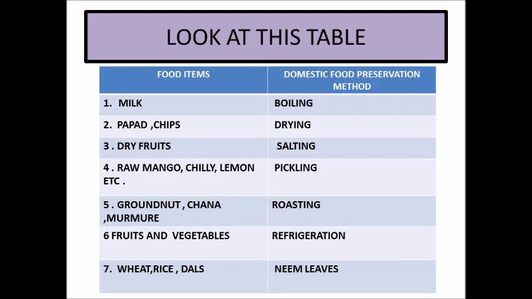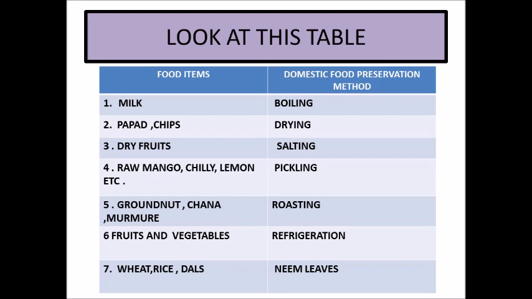Sixth one, we have fruits and vegetables. We all get groceries in our home, and what is the first thing your parents do? They will wash them thoroughly, dry them, and put them in the refrigerator. In the refrigerator, the temperature is very low, and at such a low temperature, microbes cannot grow. So, our fruits and vegetables last for a very long time.